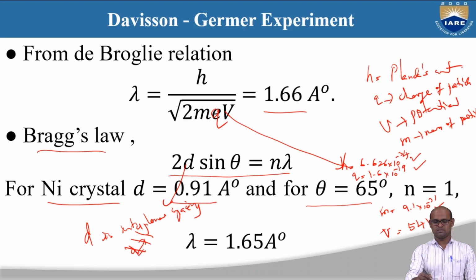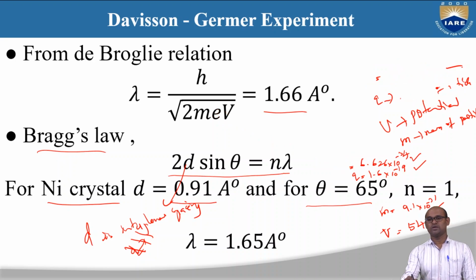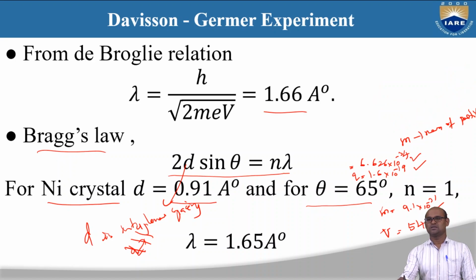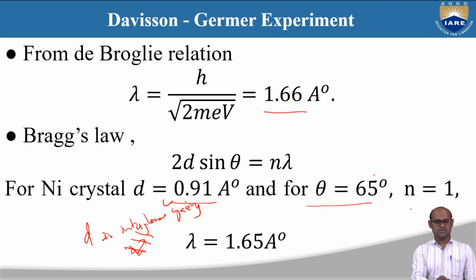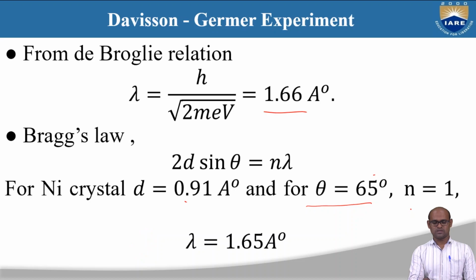So how did we get this? Let us look into this diffraction angle. How did we get this diffraction angle as 65 degrees? If you know that the diffraction angle is 65 degrees, then we can calculate lambda using this Bragg's equation, and then we can compare the lambdas from the experimental Bragg's equation and the theoretical de Broglie relation. All we want to know is how we got this angle of 65 degrees. That is what we want to understand now. We are going to understand that from this